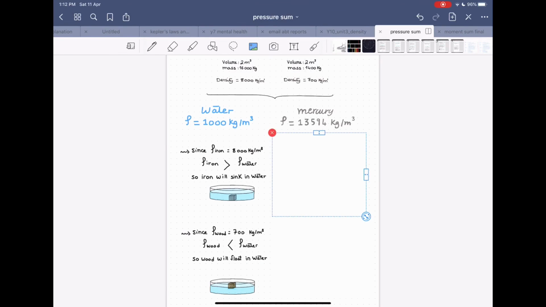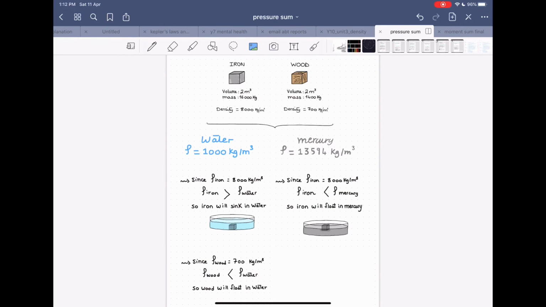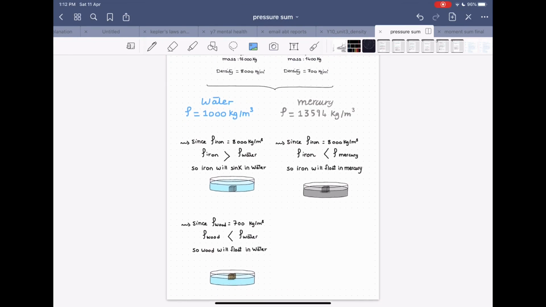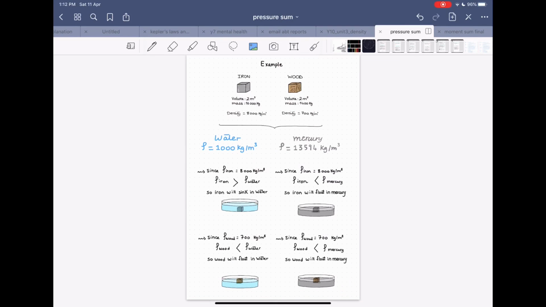As for mercury, if we submerge the iron in a bath filled with mercury at room temperature, then we can see how, since iron has a density that is smaller than the density of mercury, where we already took the density of mercury from a table chart or data table, since it's fixed, it doesn't change, iron will float in mercury, the same way that the wood will also float on top of mercury, since it has a density smaller than the density of the liquid it is submerged in.